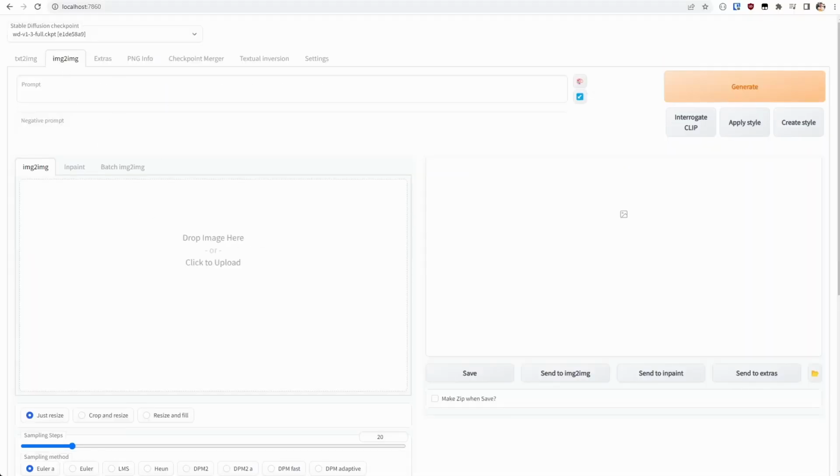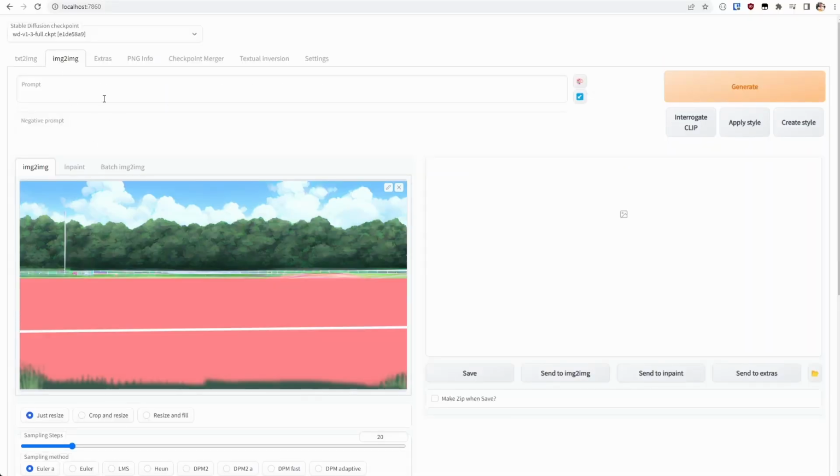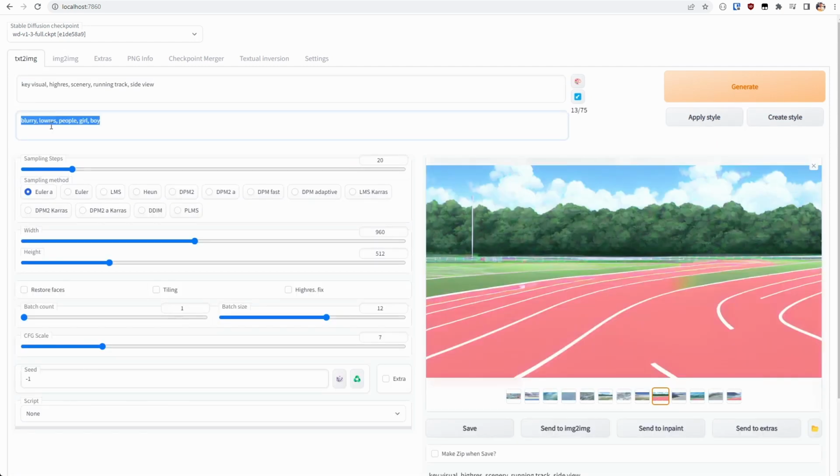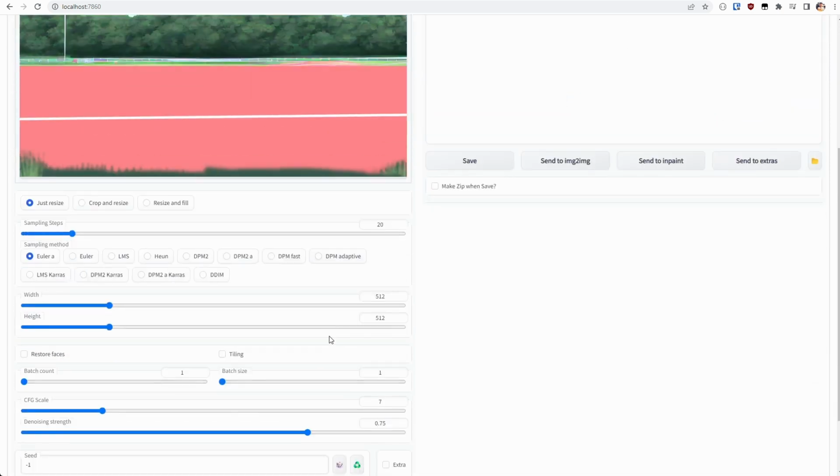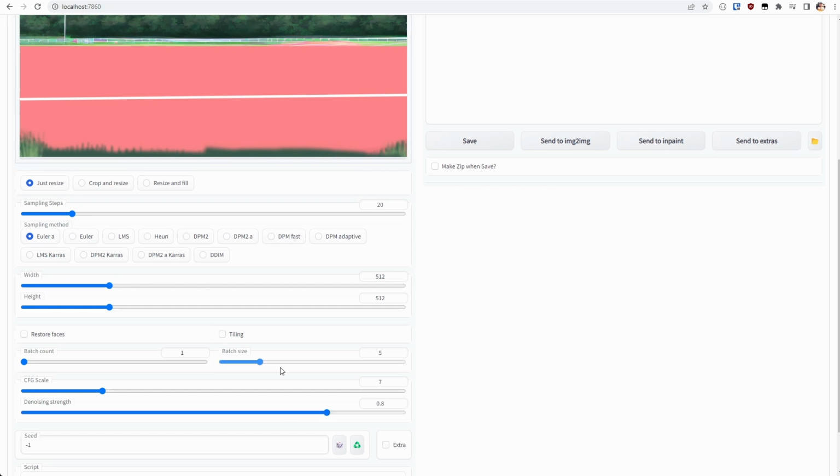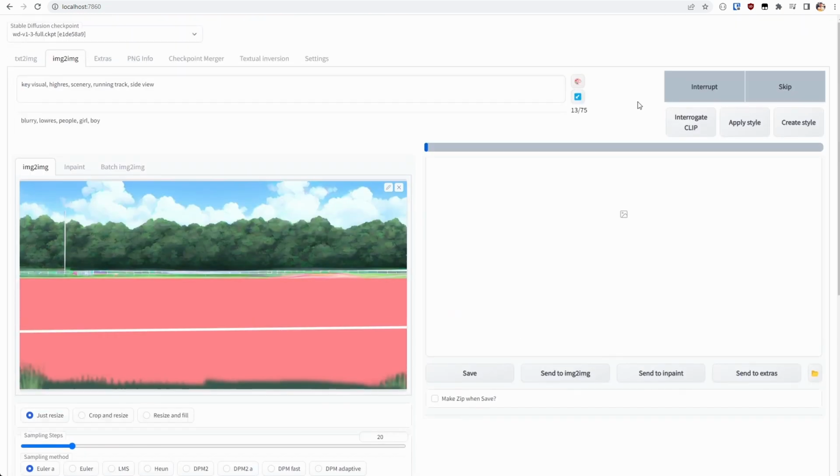Now we're back in Stable Diffusion, we can use image to image on the image that we created in Photoshop. I start by just copying the same prompt and negative prompt. Then I've just adjusted the strength a little bit. You'll find that you need to adjust the strength probably the most out of all the settings.